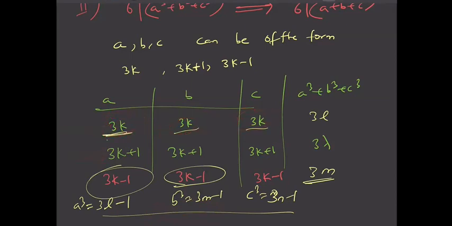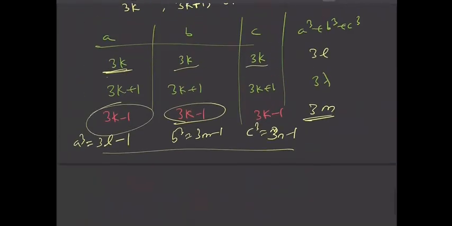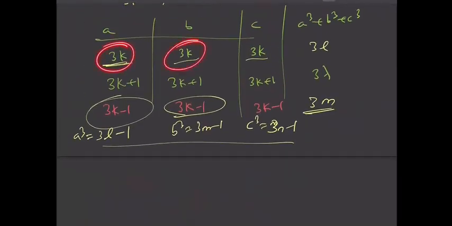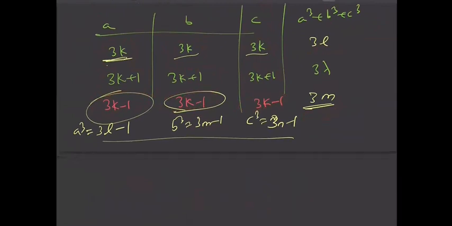Fine. So you can see that whenever a, b and c are all of form 3k, or all of form 3k plus 1, or all of the form 3k minus 1, then this is a multiple of 3. A cube plus b cube plus c cube is a multiple of 6. It means it is also a multiple of 3. Now I am saying that if all a, b, c are of the form 3k, or all of form 3k plus 1, or all of the form 3k minus 1, then this is possible. A cube plus b cube plus c cube is a 3 multiple.